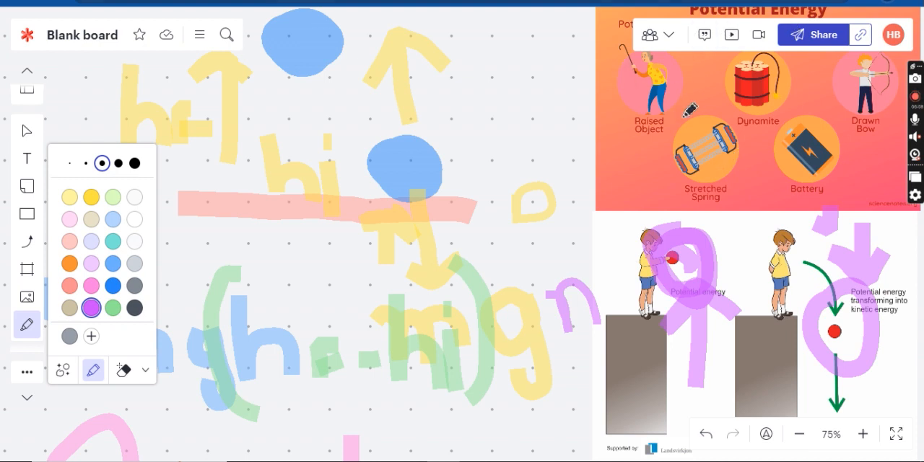Now, talking about potential energy: a raised object has potential energy because it has height. Dynamite on the surface does not possess potential energy, but when it reaches a certain height, it possesses potential energy. Other examples are a drawn bow, stretched springs, and of course a battery. So what is potential energy? Potential energy is basically stored energy. For instance, your battery or your charges store energy, and that is a form of potential energy. When it gets used up or discharged, it becomes kinetic energy. So this is basically the phenomenon. Potential energy change is the negative amount of work done by conservative forces.